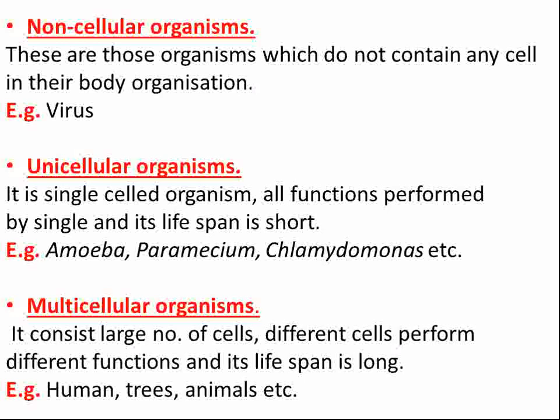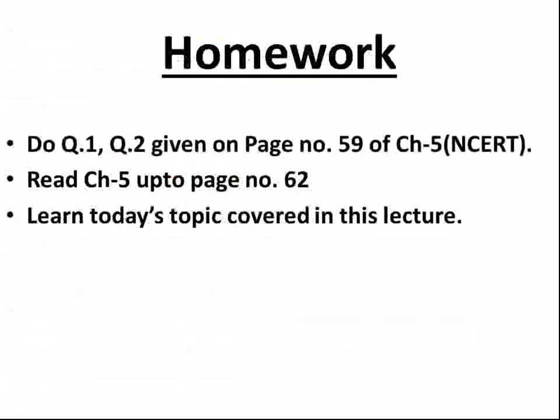Lastly, what are multicellular organisms? Multi means many. Cellular means cell. So those organisms which contain many cells, a large number of cells, are called multicellular organisms. Now since a large number of cells are present, their cells will be different. So the different cells perform different functions. And as a result, the lifespan is long. Examples: humans, trees, animals. These are examples of multicellular organisms.